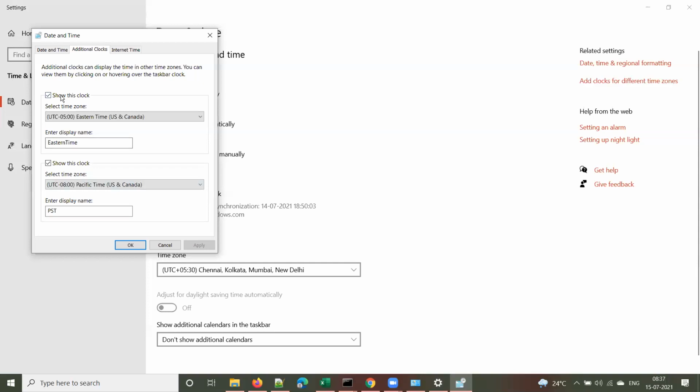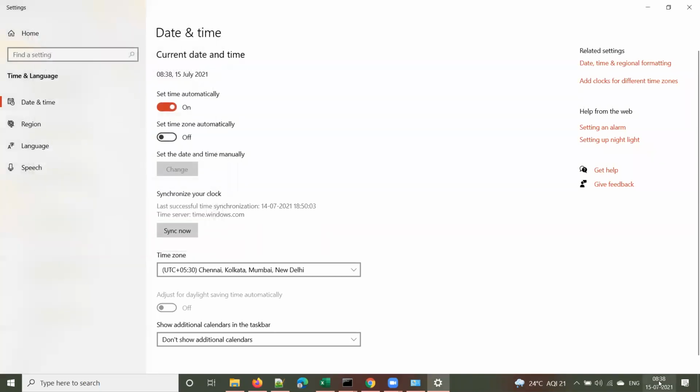By default this will be unchecked, so you have to check it, search for the time zone you want to add, and give it a name. I gave Eastern time and PST. My on-site team is in the Eastern time zone in Boston, and all my project servers are also in Eastern time. That's the reason I want to do this additional mapping.